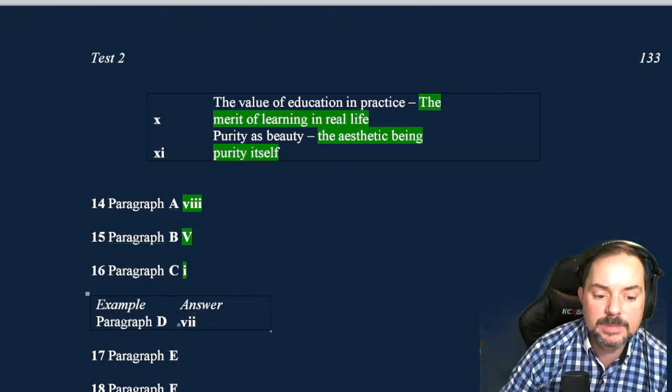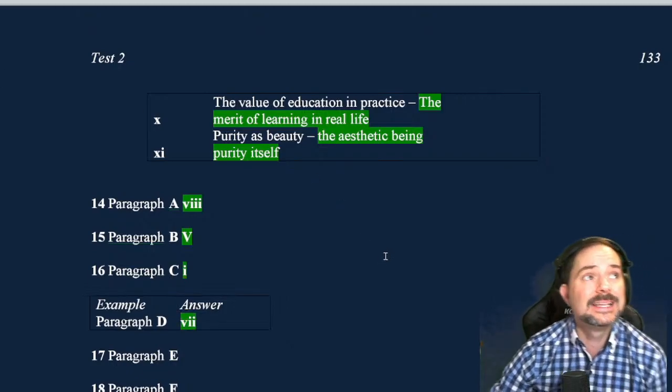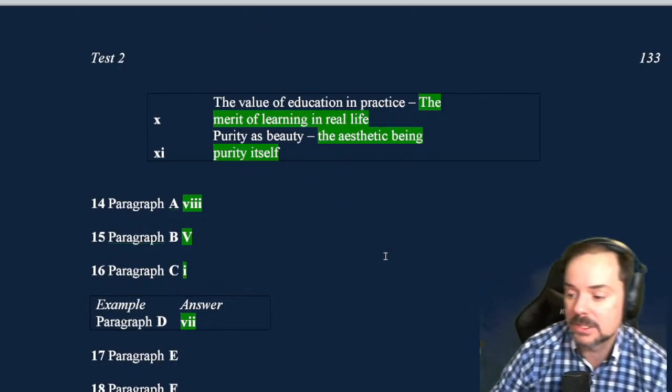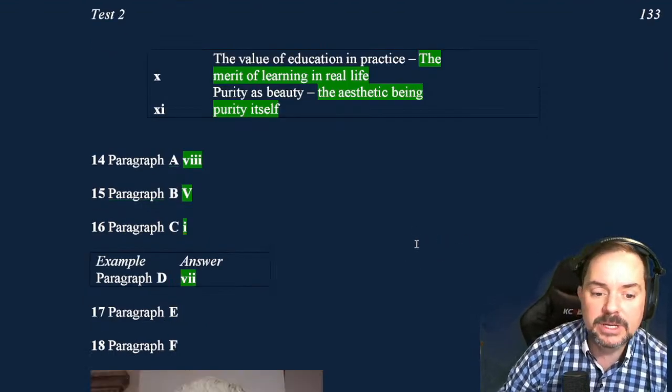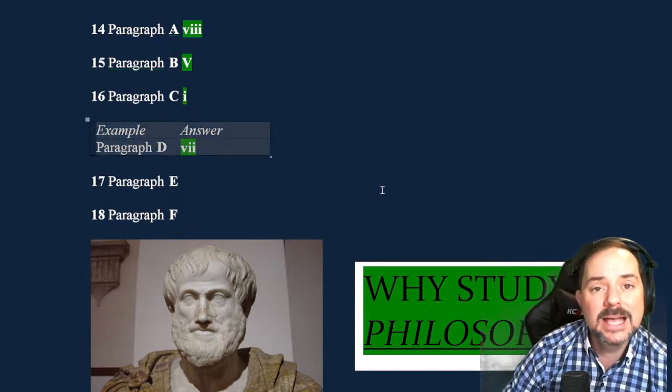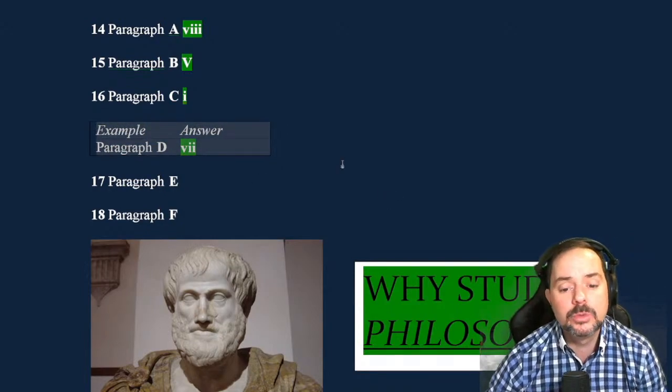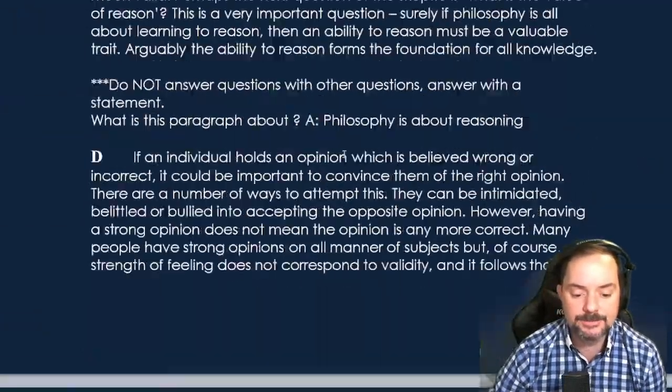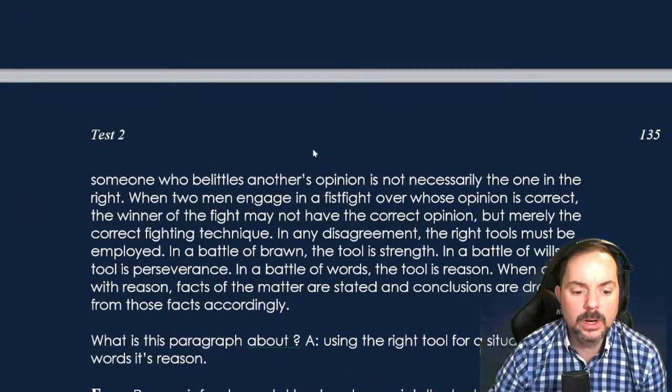So the example is paragraph D is 7. So we're confident that we're on the right track and we're thinking correctly about this list of headings. Okay, so everybody should see that, all right? In the IELTS exam, when you get the example correct, that's how you know that you are doing a good job, okay? All right.